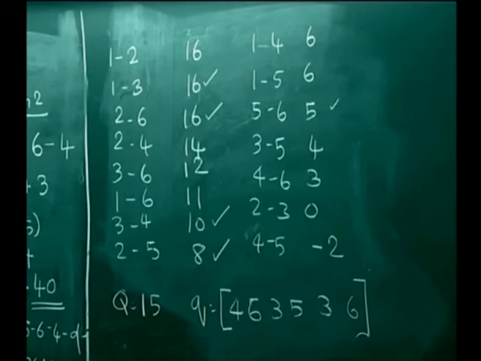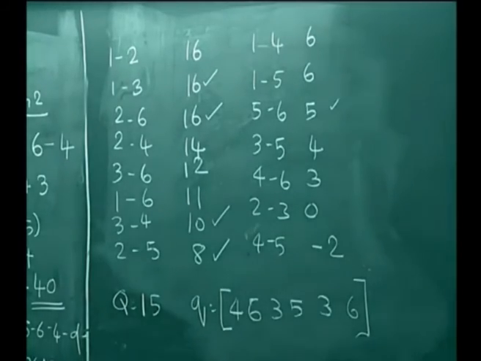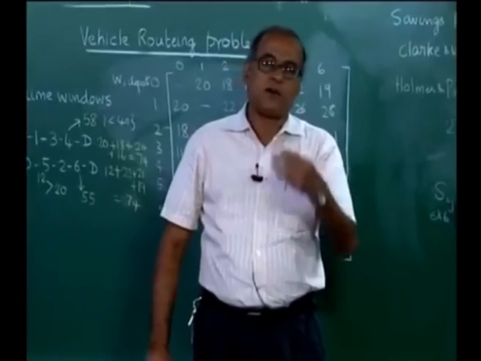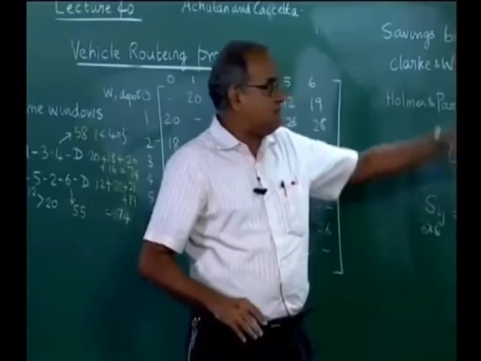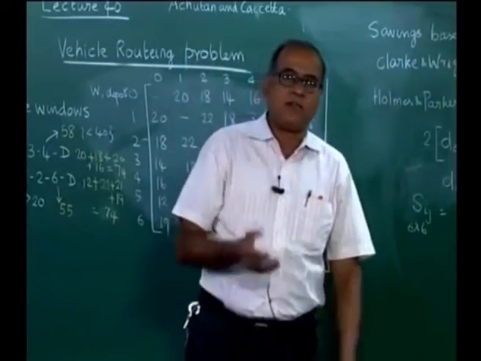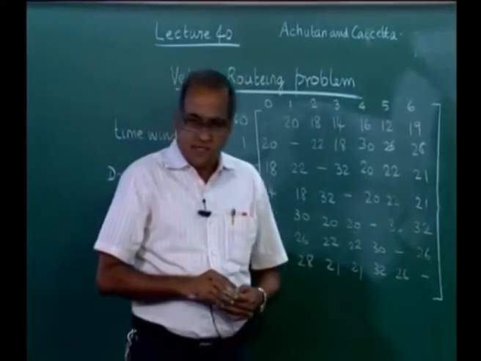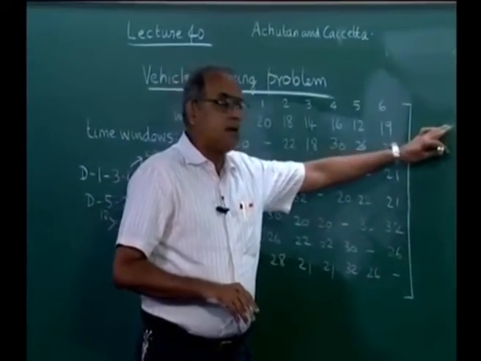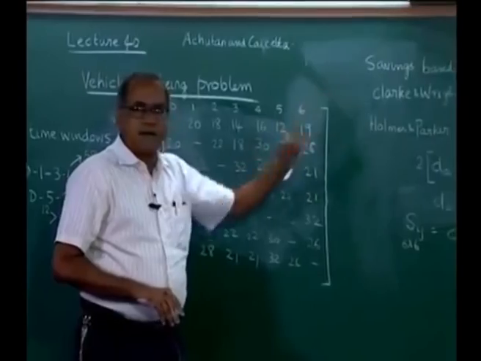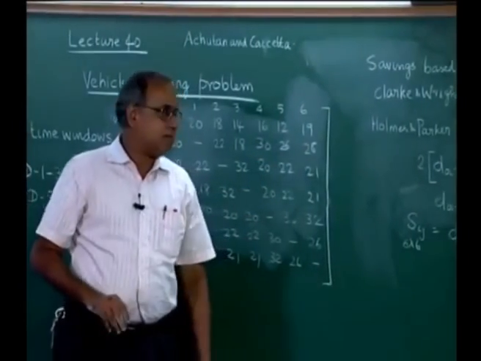Clark and Wright is unable to, because Clark and Wright is like a greedy heuristic. It simply sorts it in this order and takes them only in this order and does not take into consideration other ways of choosing them. So better methods than Clark and Wright, such as Holmes and Parker, exist, but these methods require more computation than the Clark and Wright method.